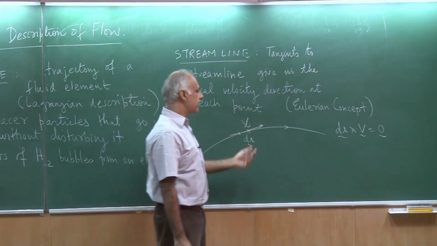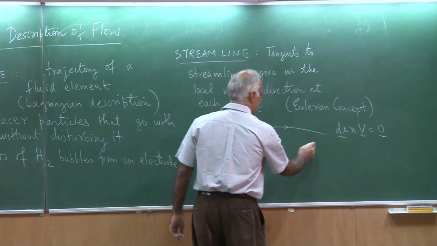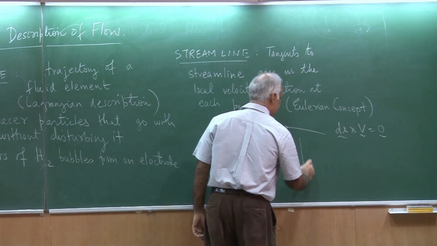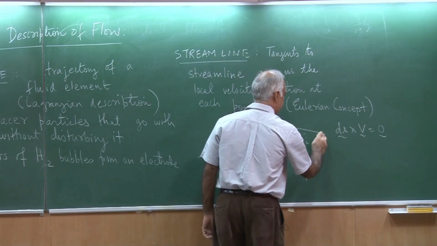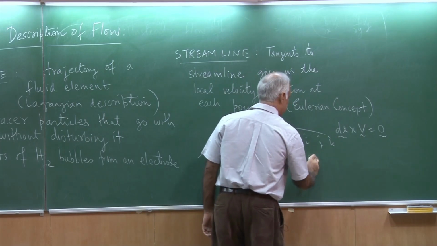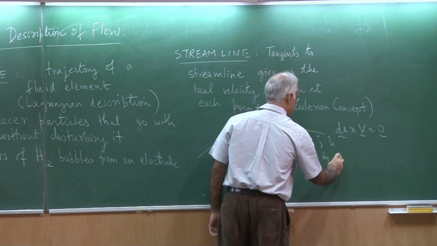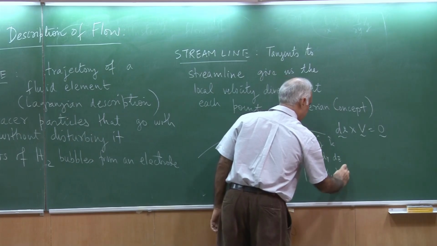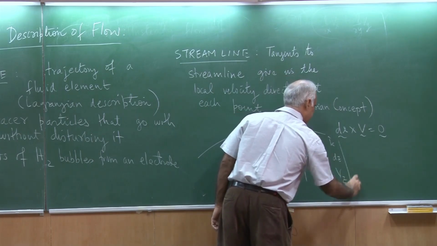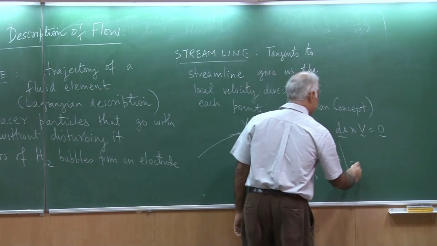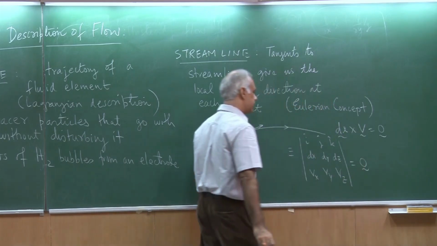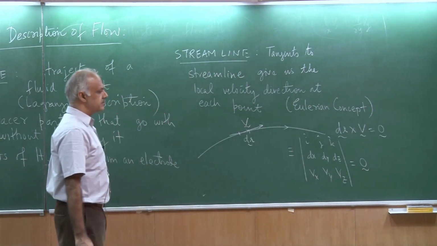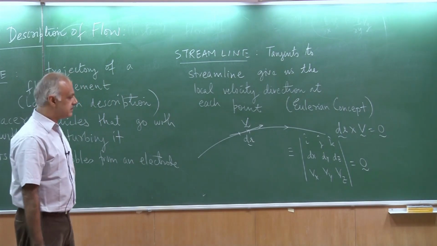Okay, so, their cross product has to be 0. So, I could then expand this and say this is i j k, this is dx dy dz vx vy vz, and this is 0, right. It is a vector equation,